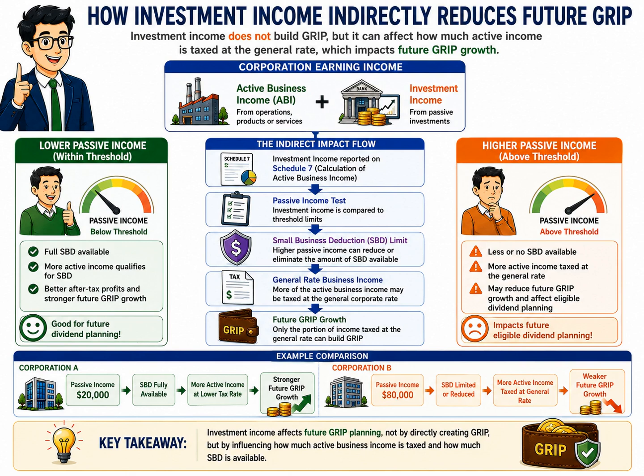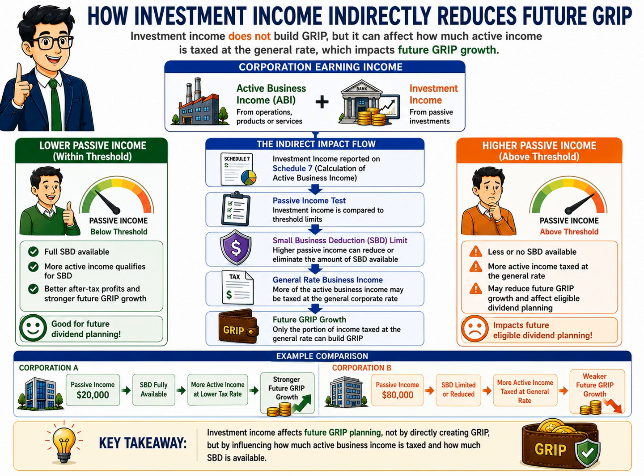This change affects future dividend planning. Although investment income itself does not create GRIP, the way active business income is taxed influences how the corporation's GRIP balance develops over time. That's why investment income has an indirect relationship with future GRIP growth. The comparison at the bottom illustrates this idea.